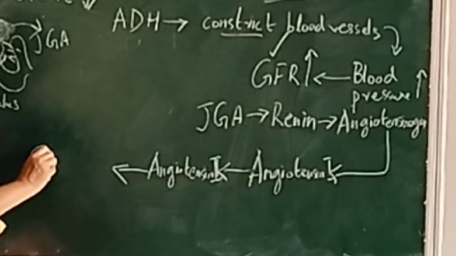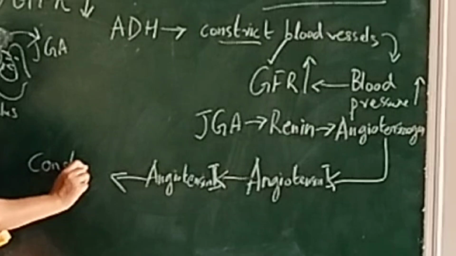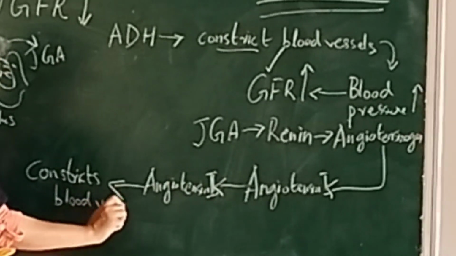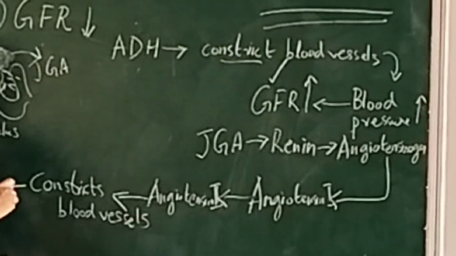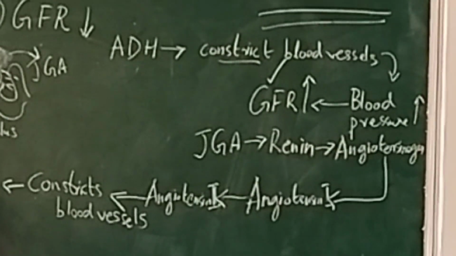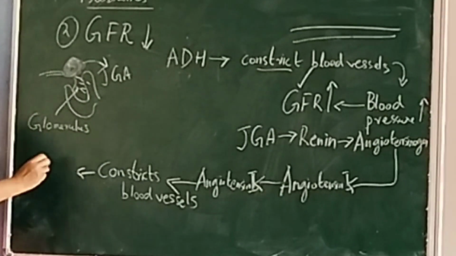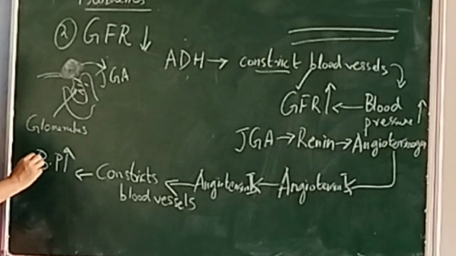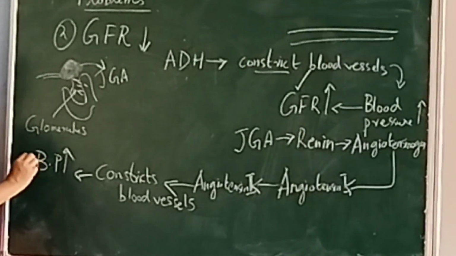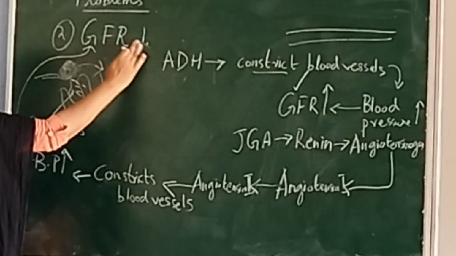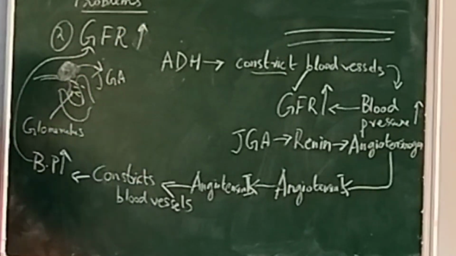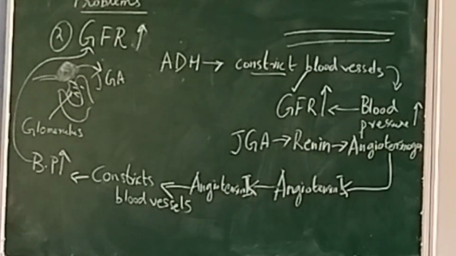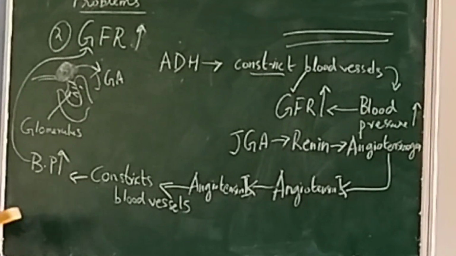Angiotensin 2 constricts the blood vessels. What will be the consequence when the blood vessels are constricted? BP increases, yes. When blood pressure increases, what will increase? Yes, glomerular filtration rate will also increase. That problem is solved. So if the BP problem is solved, the glomerular filtration rate problem is also solved.